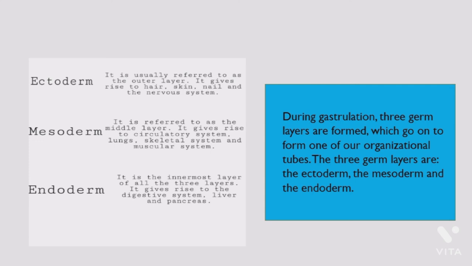The ectoderm. It is usually referred to as the outer layer. It gives rise to hair, skin, nails, and the nervous system. Mesoderm. It is referred to as the middle layer. It gives rise to the circulatory system, lungs, skeletal system, and the muscular system. Endoderm. It is the innermost layer of all the 3 layers. It gives rise to the digestive system, liver, and pancreas.